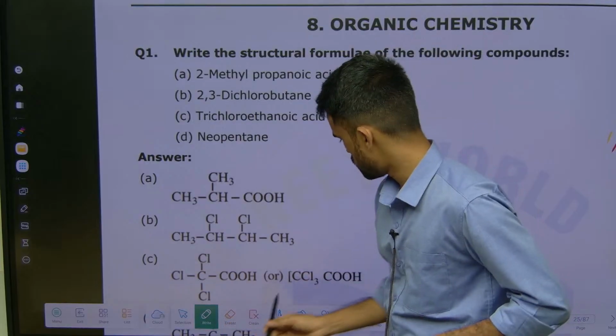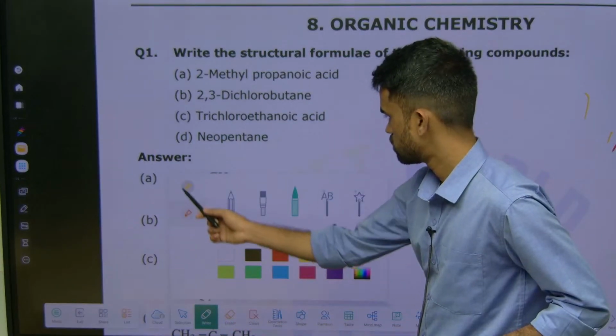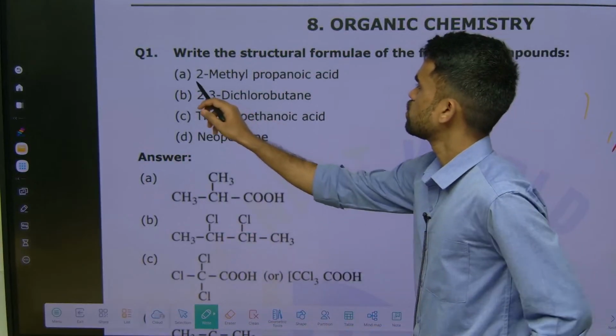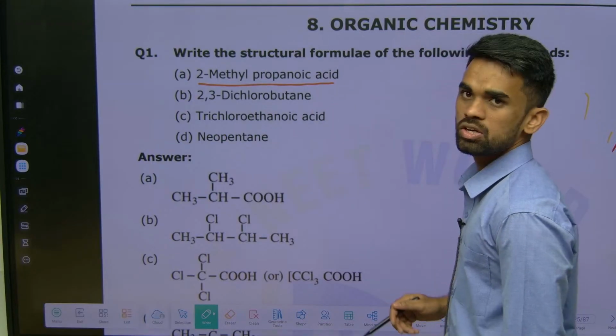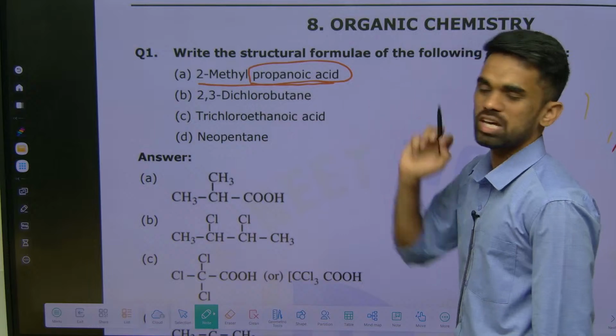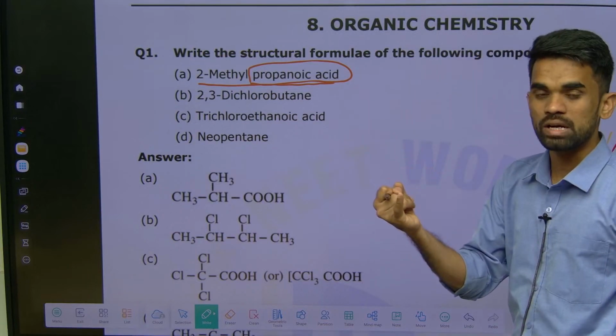Let me change the colors. The first one is 2-methyl propanoic acid. Propanoic acid is the main chain you should remember here. Prop means 3 carbons, meth means 1, eth means 2.